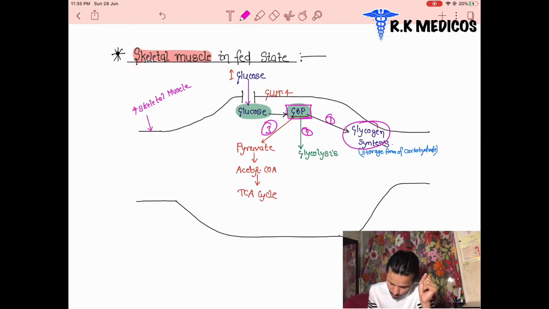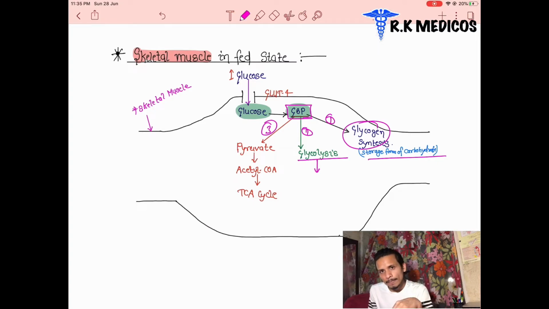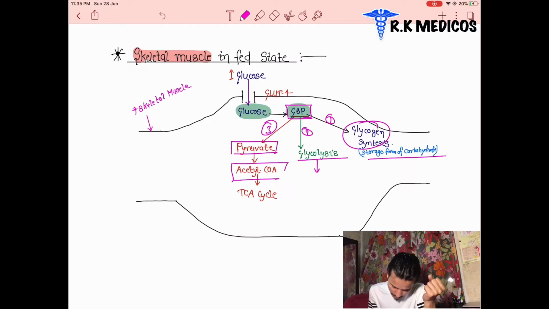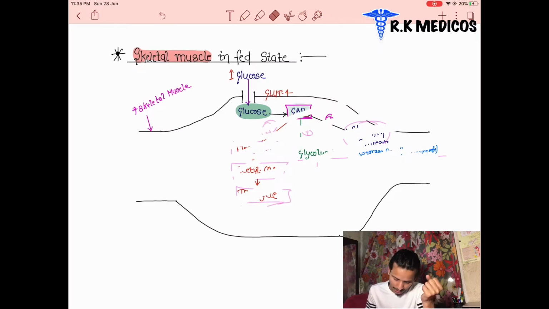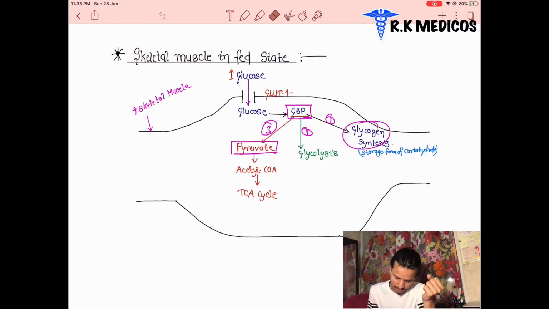The first one is glycogen synthesis, where carbohydrates are stored again in the form of glycogen. Next, glycolysis is done, and pyruvate is converted into acetyl-CoA, which enters the Krebs cycle. After that they produce ATP by the electron transport chain. In the third step, pyruvate is converted into acetyl-CoA and enters the TCA cycle like this. So all of these happen in the skeletal muscles.